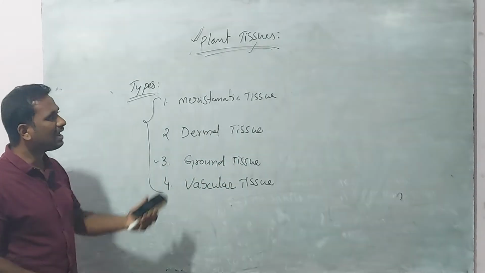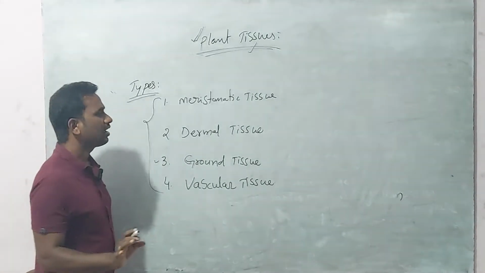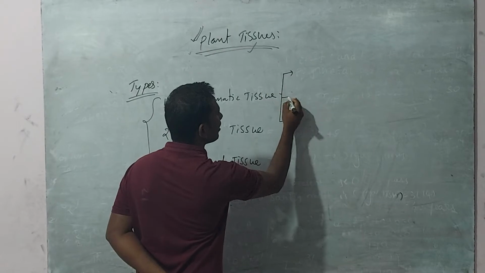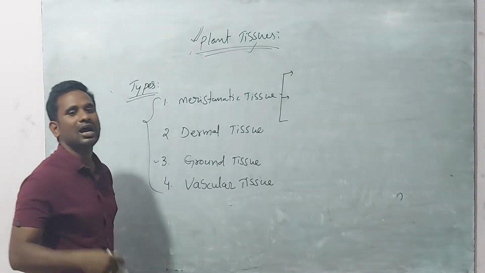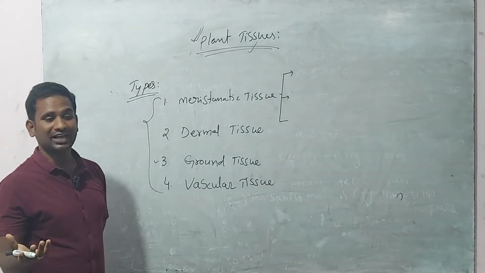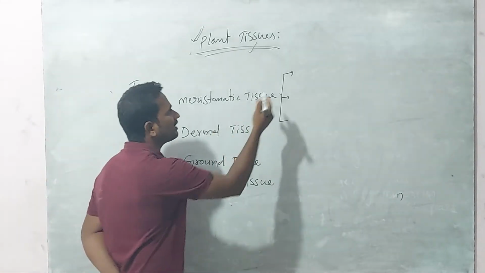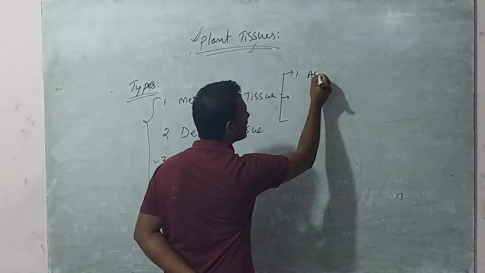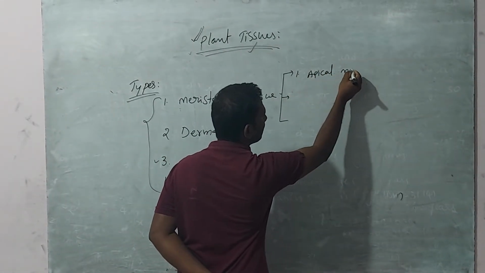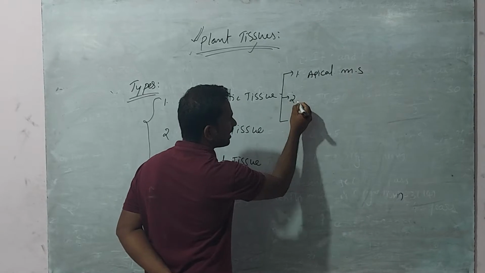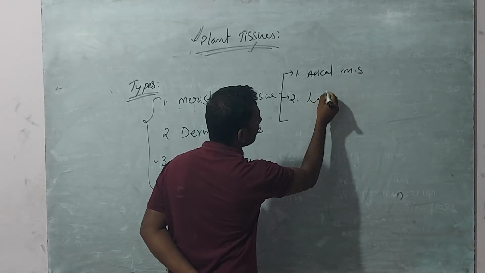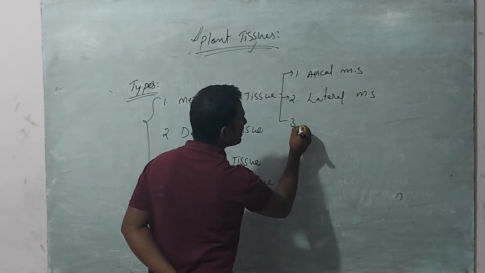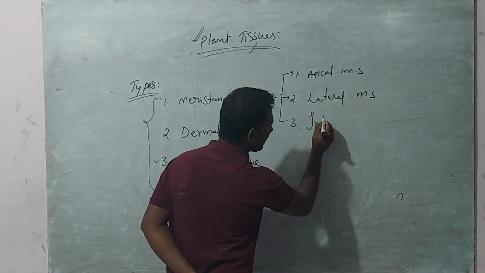In meristematic tissue, we can observe mainly three kinds, based on location and function. Meristematic tissue is divided into apical meristem, second, lateral meristem, and third, intercalary meristem.